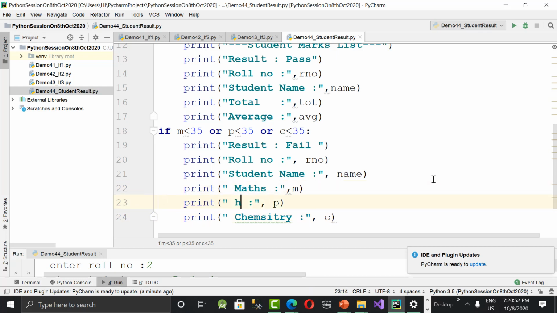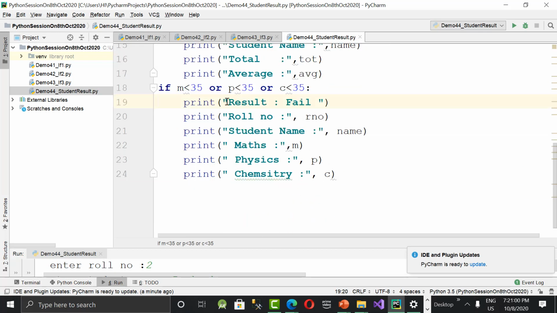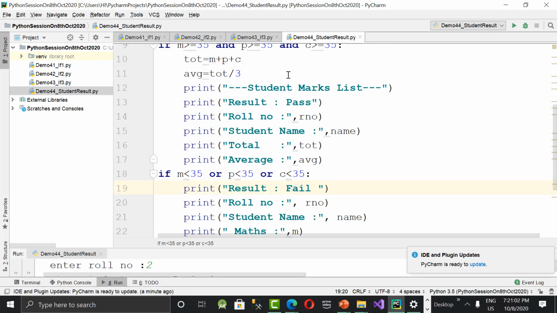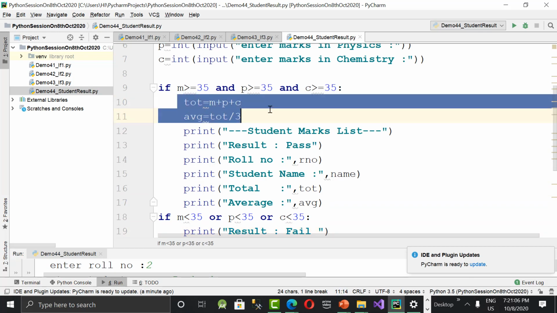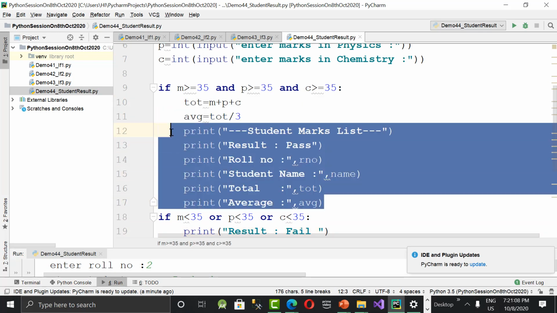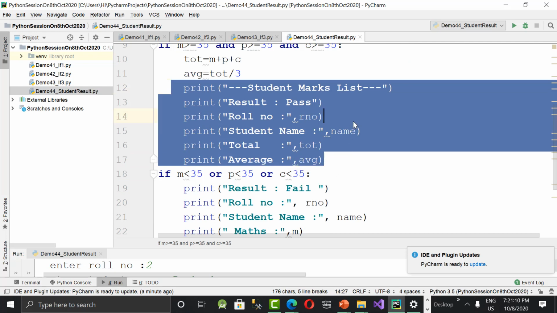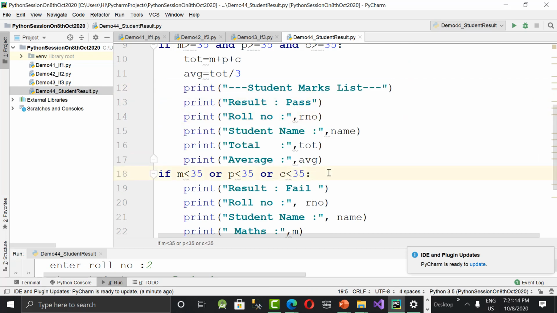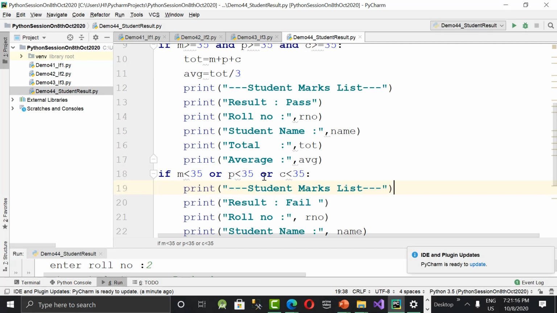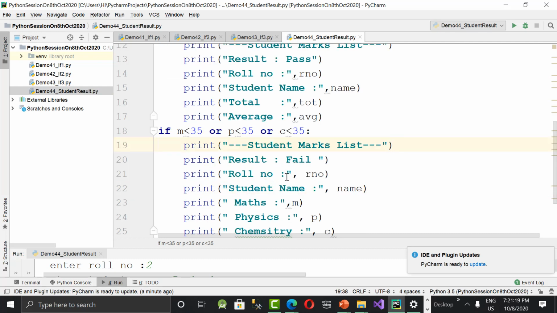Yeah, now let's run it and check how it is going to be printed. So what is this end? If all conditions are true, if the student got greater than or equal to 35 in all the three subjects, then I will say pass and I want to calculate total and average and print everything. If the student is failed, I want to print this message also. Student marks list like that, followed by result fail, and then roll number, name, and marks in three subjects. There is no total and average at all.